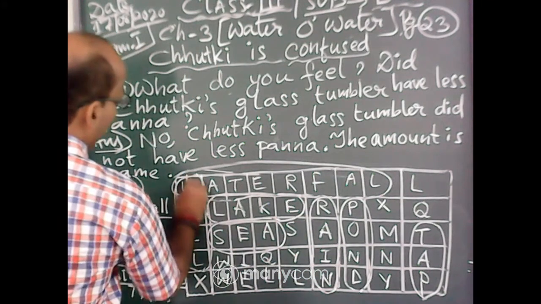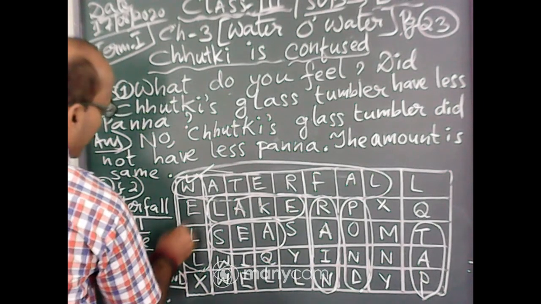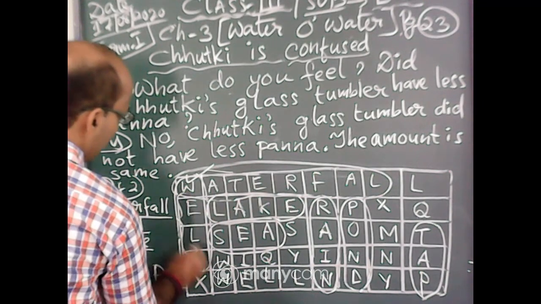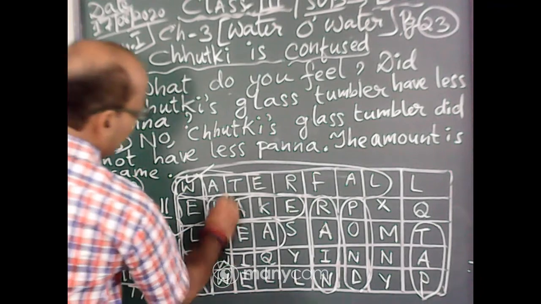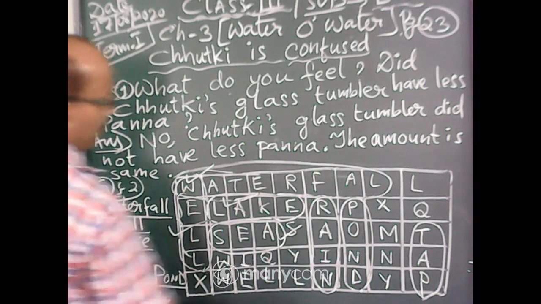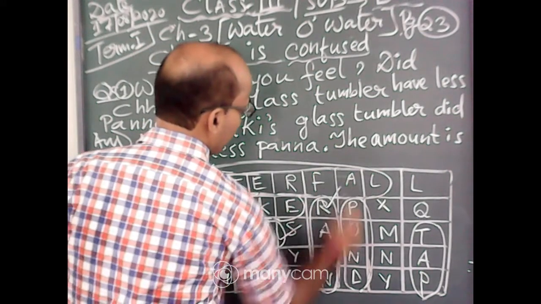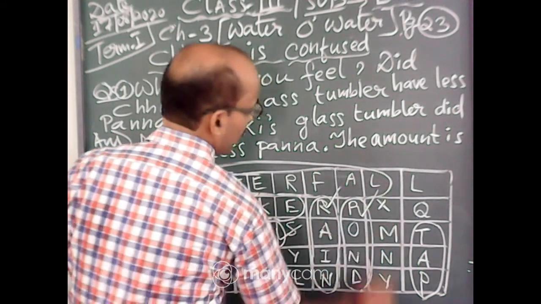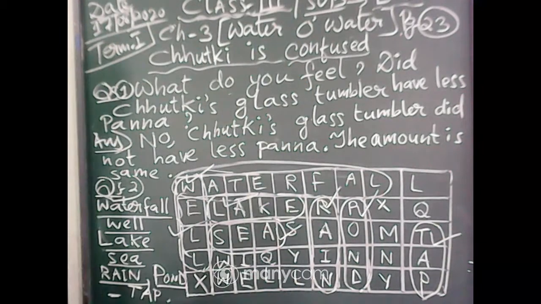So this well, then waterfall, then lake, then sea, then rain, then pond, then tap. So 7. You will do this in your book itself. Okay, Sankalan? You have completed, I think? Okay.